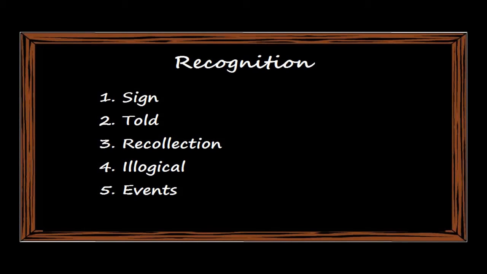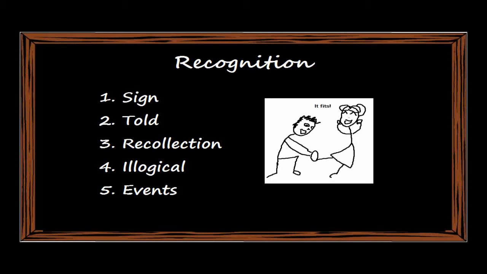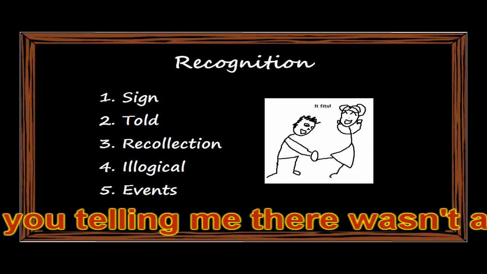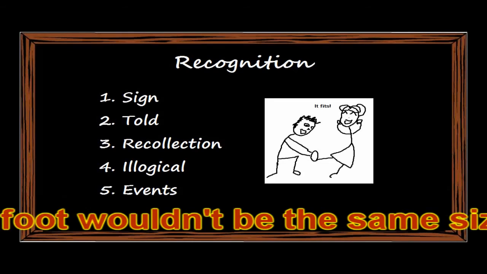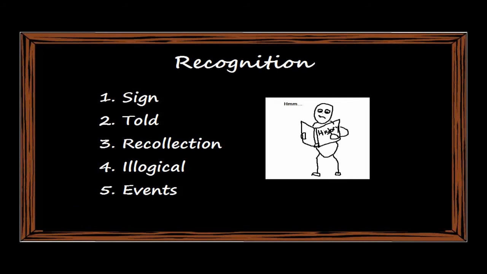The fourth kind is the illogical kind, like when they recognize someone because there is no one like them, so it must be them. Think, for example, of Cinderella's glass shoe story. The prince searches through all the kingdom trying to find the one maiden whose foot fits in the shoe. Are you telling me that there wasn't a single other girl in an entire kingdom whose foot would be the same size? The last kind is the result of events outside the poet's control.